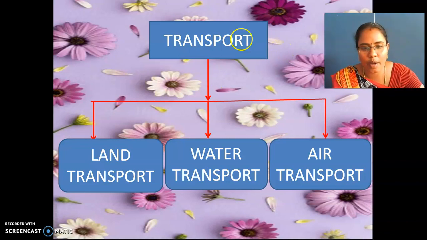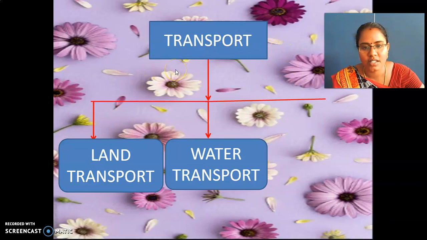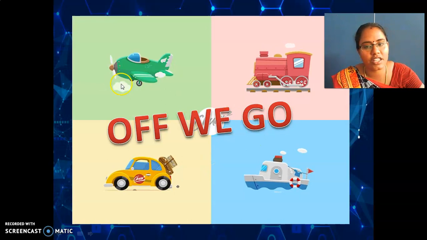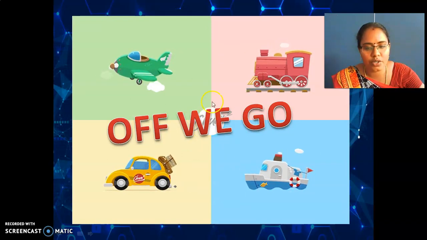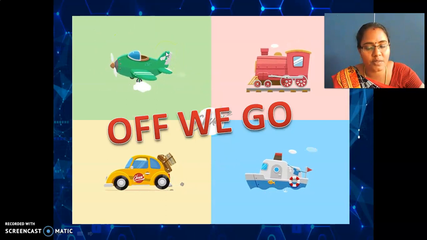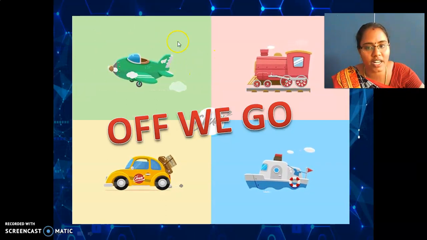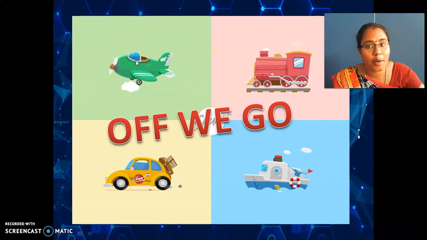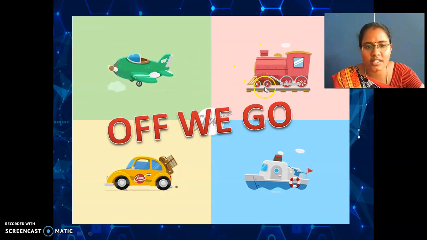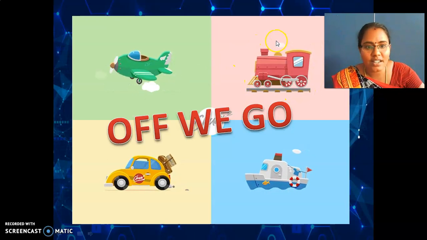See here, now I am going to show you the images. See this image, this is the land transport. This is the water transport and this is the air transport. See here, in this GIF also I showed you. What type of transport is this, my dear children? Tell me. This is air transport. Yes, very good. What type of transport is this? This is the land transport.